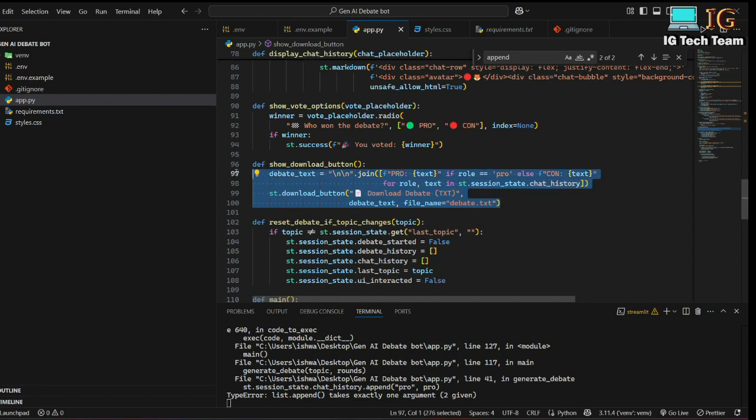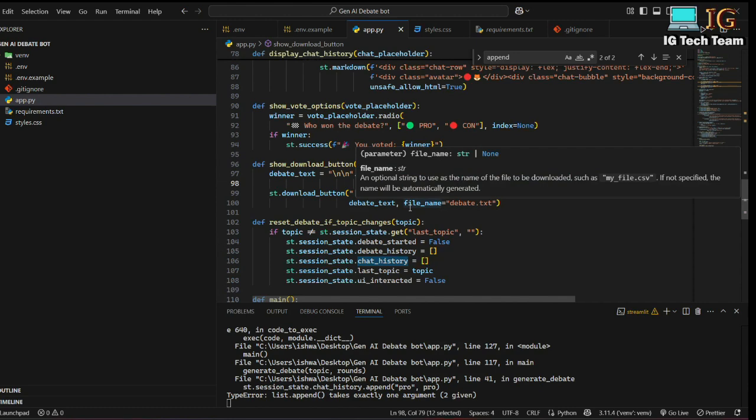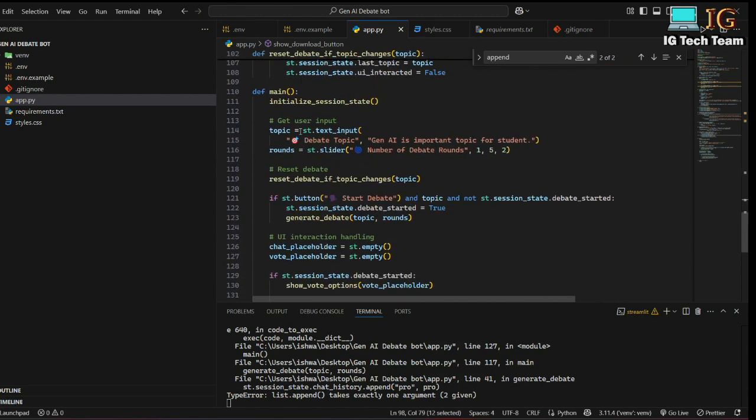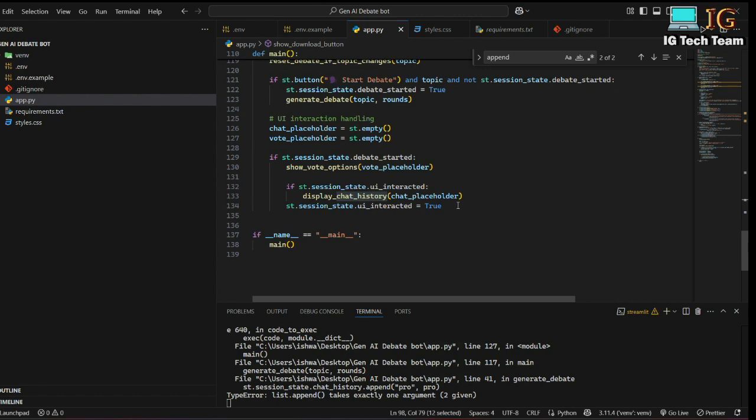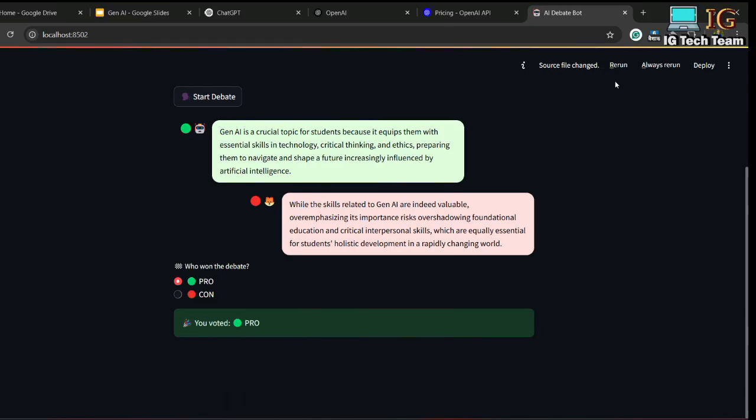So this is very easy. This is how I can show the download button, and I can put my chat from the chat history session, and I am appending my chat history to this file. And in this main function I have to call that function. Here I can write debate download button, show download button. Okay, I can press rerun from here, and you can clearly see there is download debate text,